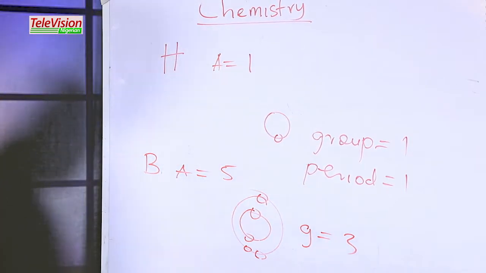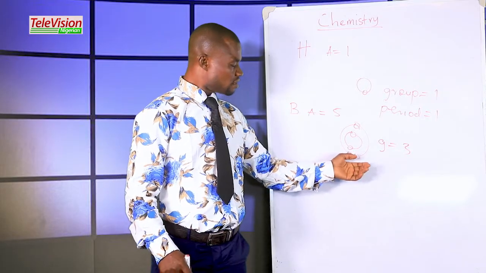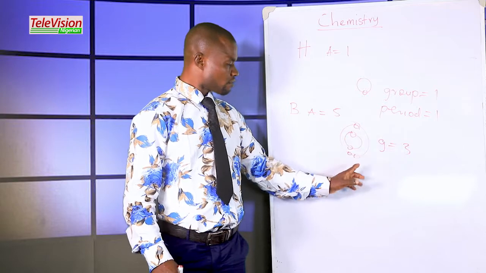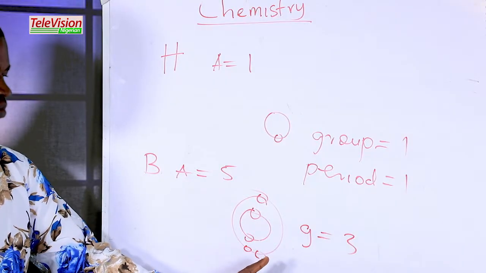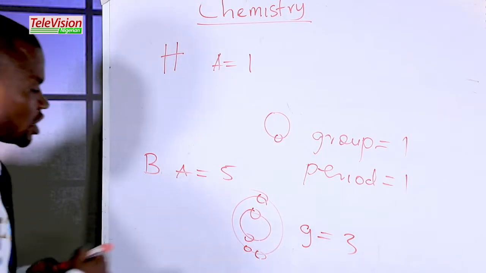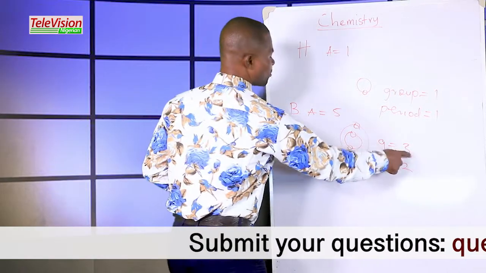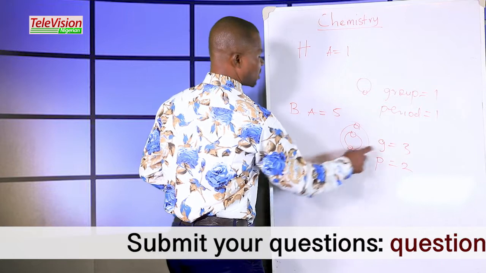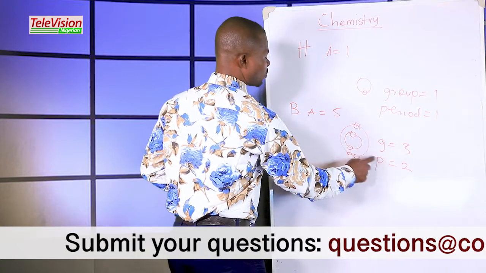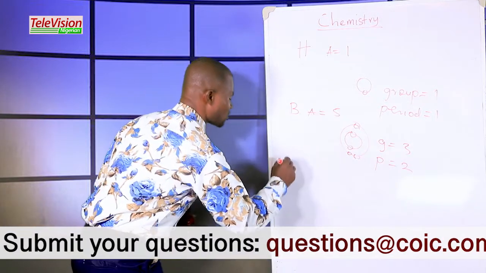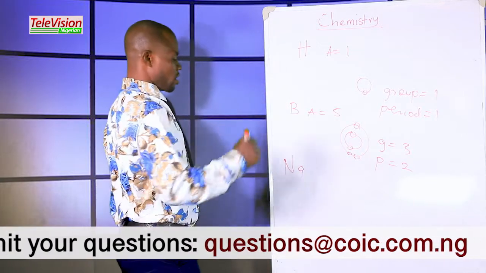Then how many orbits are these electrons occupying? There are 2 orbits. 1, 2. That is period 2. Group 3, period 2. 1, 2, 3, group 3. 1, 2, period 2. Let's consider sodium.